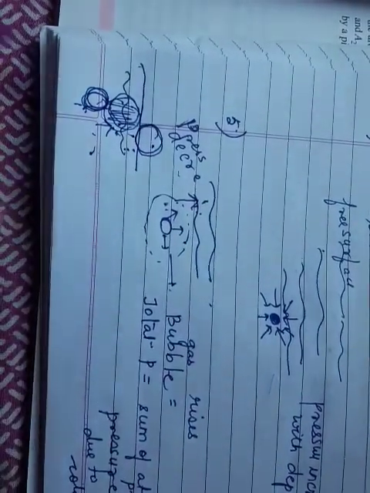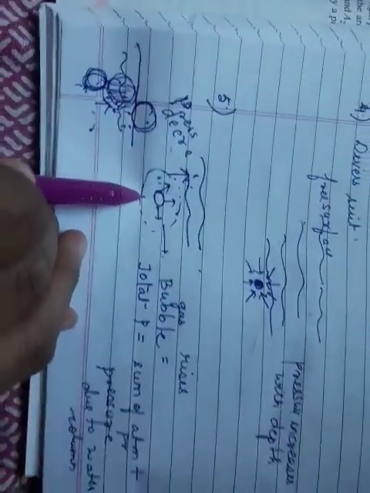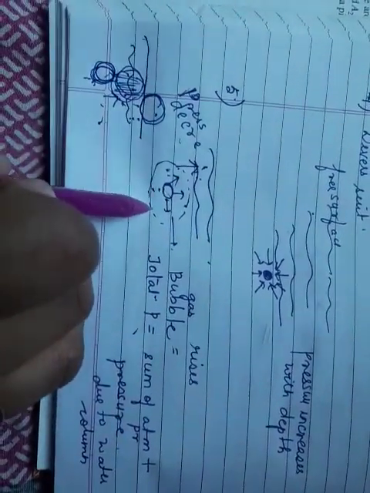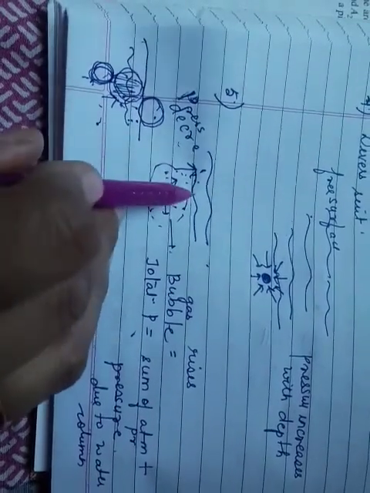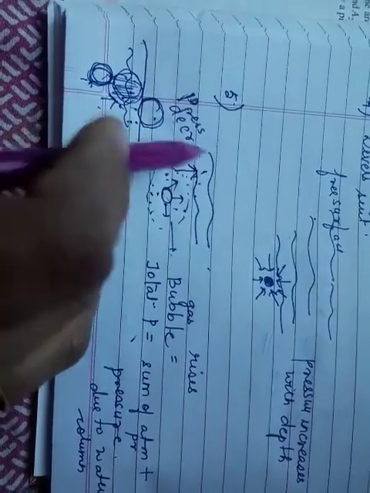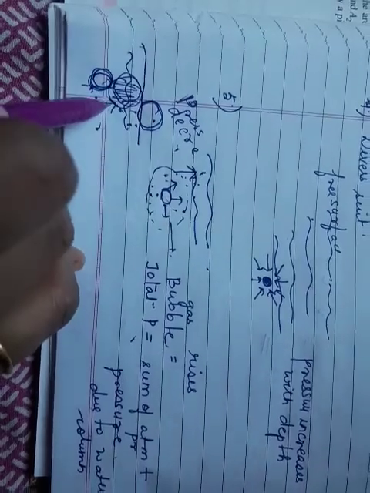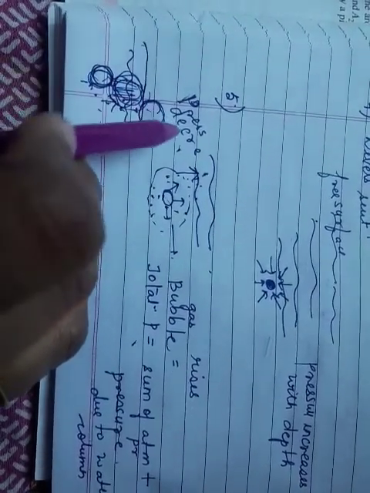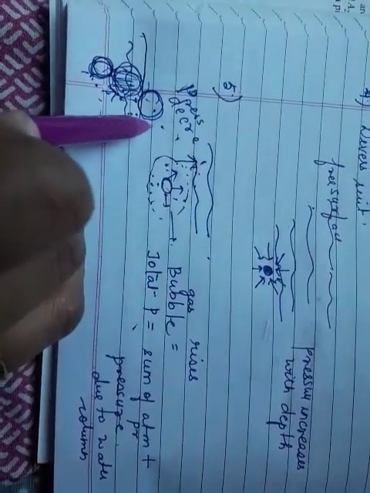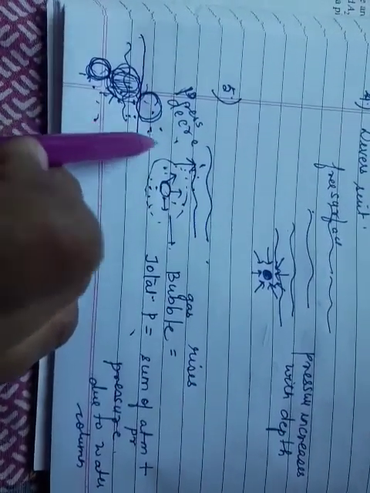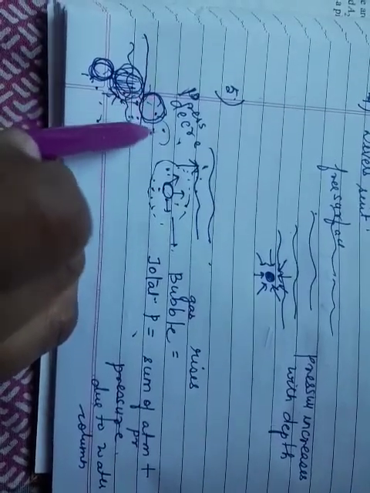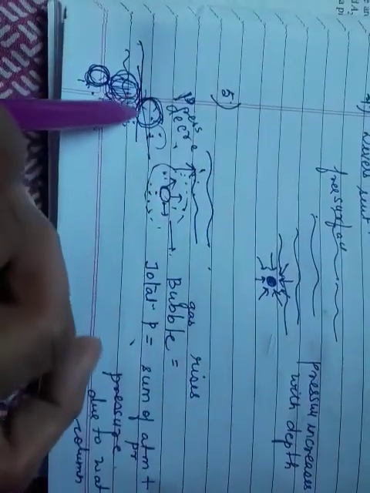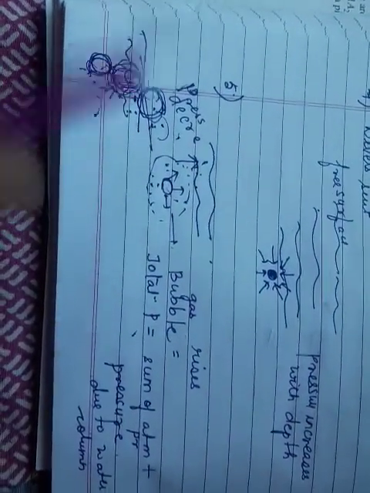So the bubble touching the surface becomes maximum in size. From where did we start? We started at the bottom, where it had a total pressure which was the sum of atmospheric pressure and the water column above it. When the bubble went up, the pressure started decreasing, so according to Boyle's law, the volume of the bubble started increasing. When it reached the surface, the size of the bubble became very big. So the pressure became minimum and the size of the bubble became maximum according to Boyle's law.